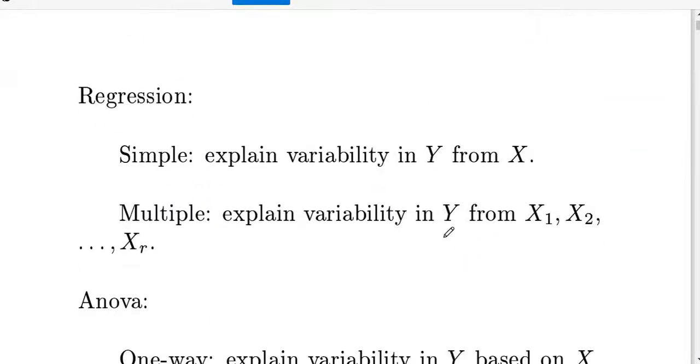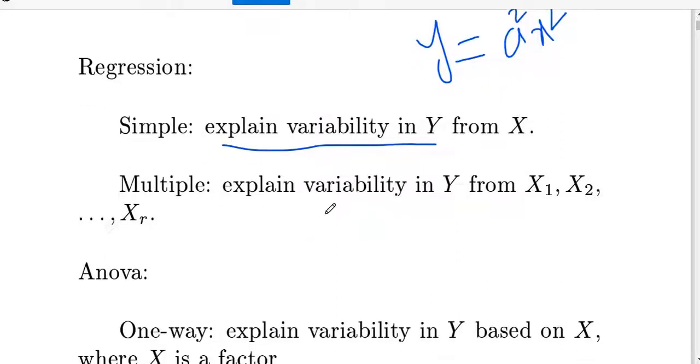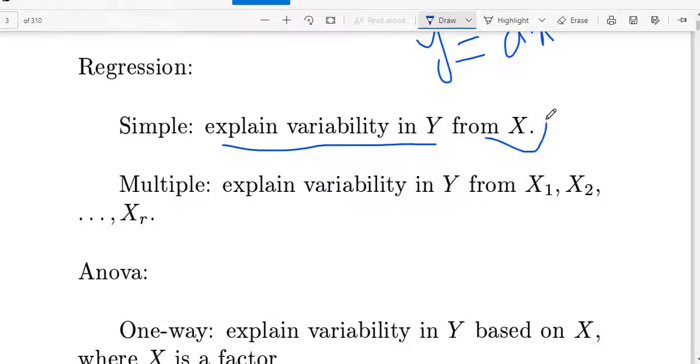In simple regression we explain the variability in y from x, like y equal to ax square plus bx plus c. Here ax square is correct, but denoting it as a square x is the wrong answer. Then multiple regression explains the variability in y from x1 and x2. Here there is only one independent variable, and there we have more than one independent variable.